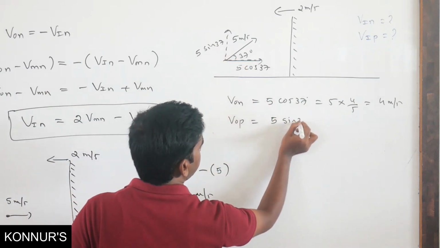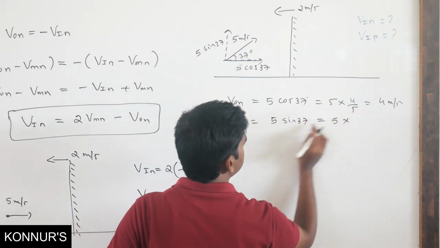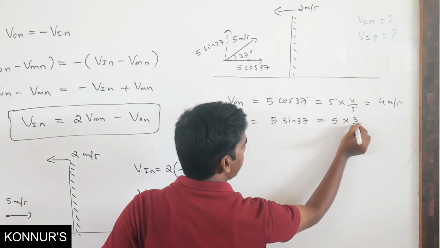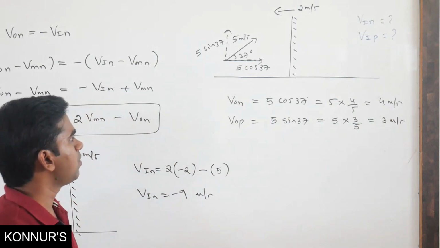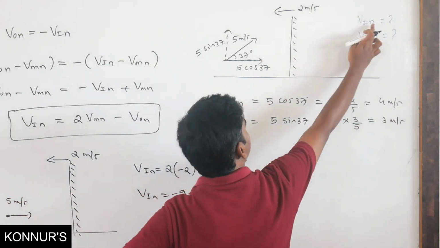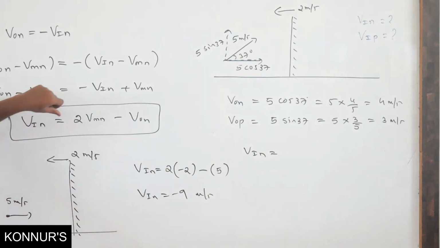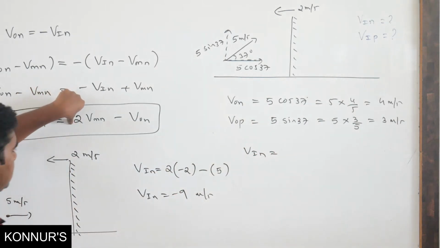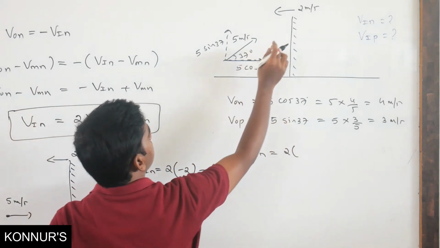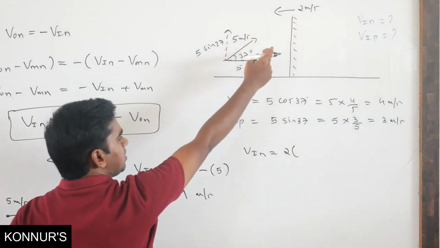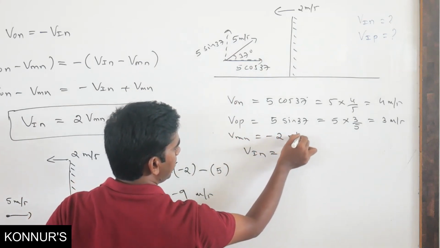5 sin 37 is equal to 5 into, so sin 37 is 3 by 5, so this will become 3 meter per second. Now you have to calculate velocity of image normally. VIN is equal to 2 times velocity of mirror. What is velocity of mirror? Velocity of mirror is 2 meter per second, but in negative direction, so it is minus 2 meter per second.